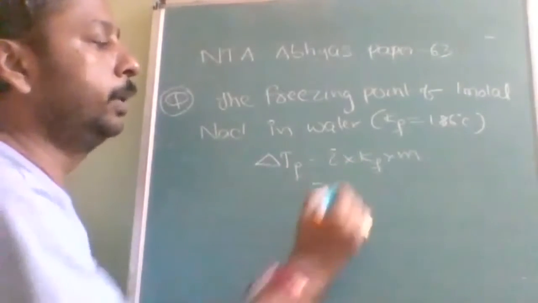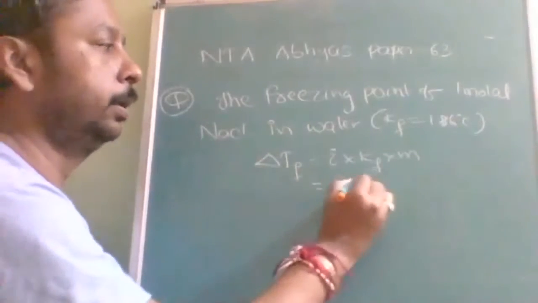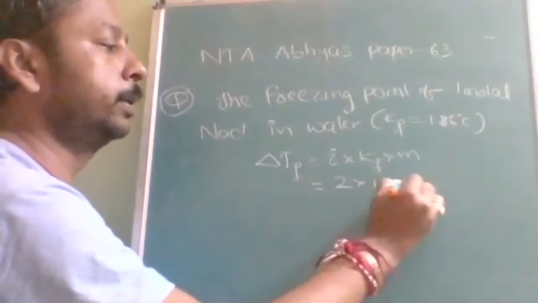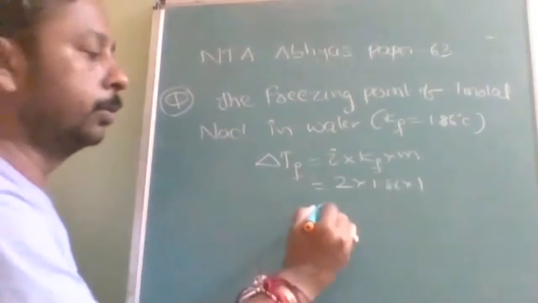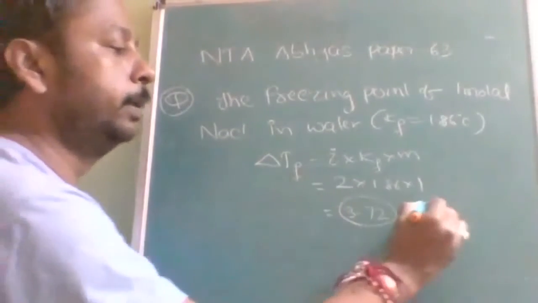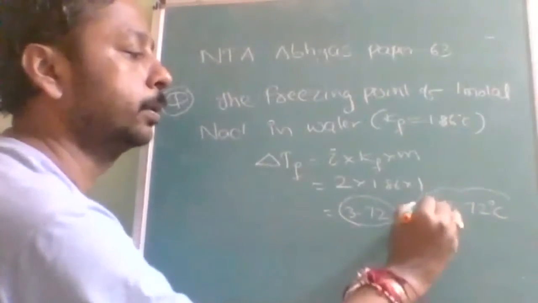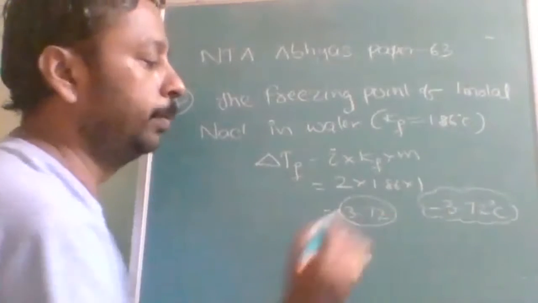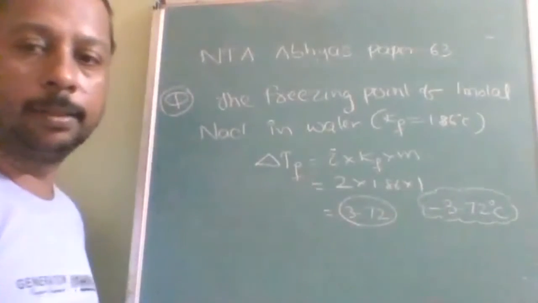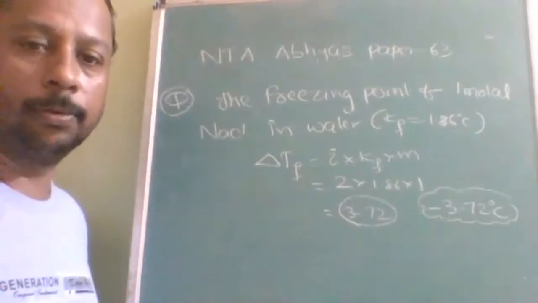Here i is equal to 2 because NaCl will dissociate 100%, Kf is 1.86, and molality is 1. So you will get 3.72. It is not the freezing point. The freezing point will be minus 3.72 degrees Celsius. Don't make the mistake. This much it is decreasing. Therefore, the answer will be minus 3.72.